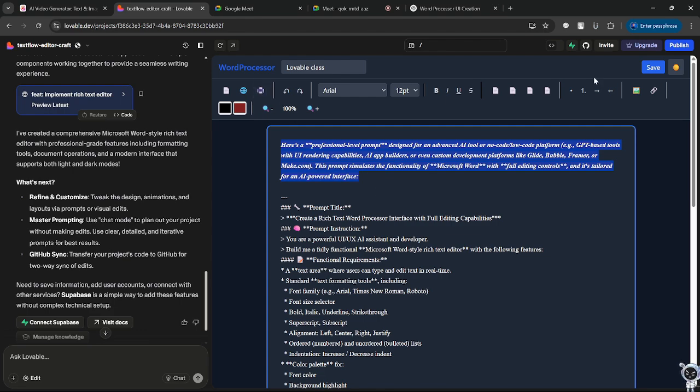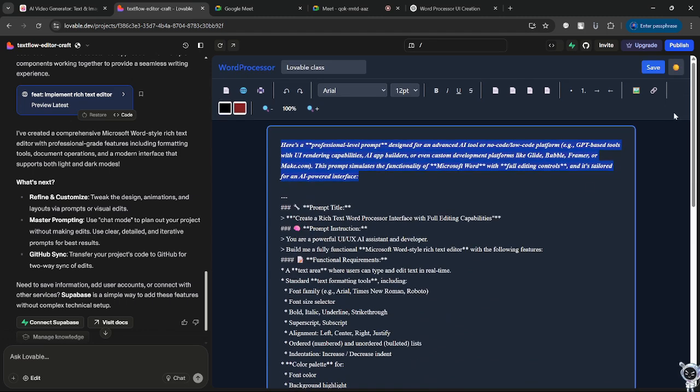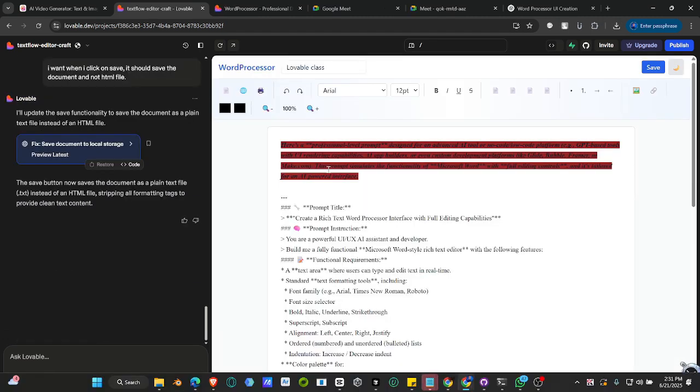Let's see whether we can save our document that we've created. We click on save. The document has been saved locally. So you can make any changes that you want. You can come over here and type in, change the background color to any color of your choice, and Lovable is just going to do that.